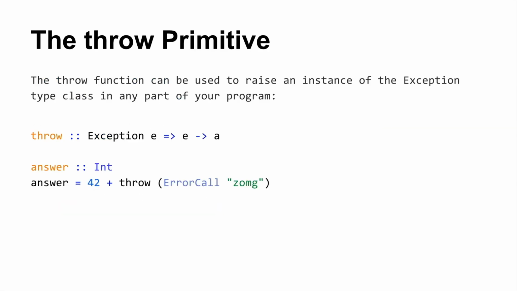Okay, so first thing, throw can be used to raise an instance of the Exception type class in any part of your program. The words that I'm using are a little wishy-washy. It can actually be used to create an exceptional value somewhere in your program.